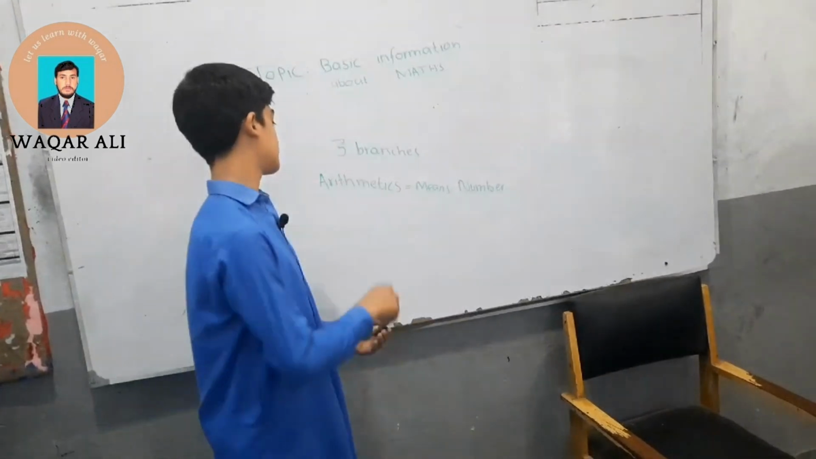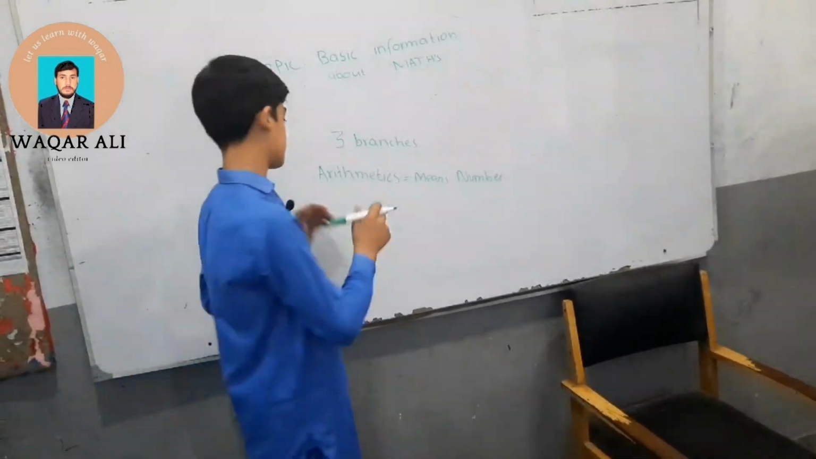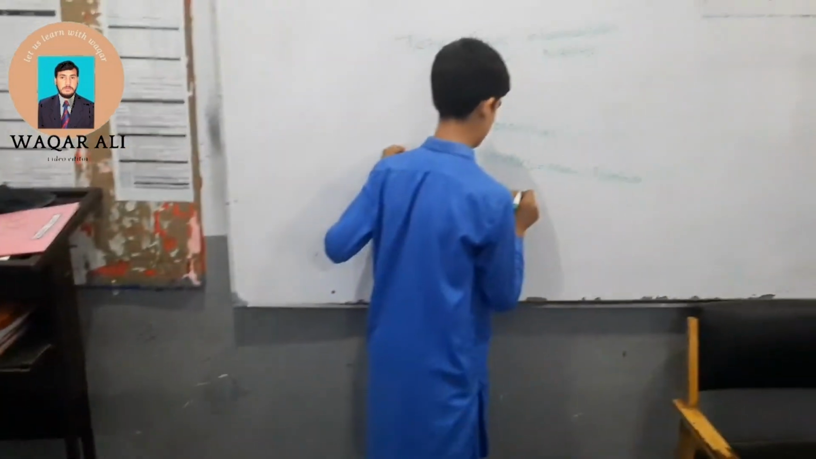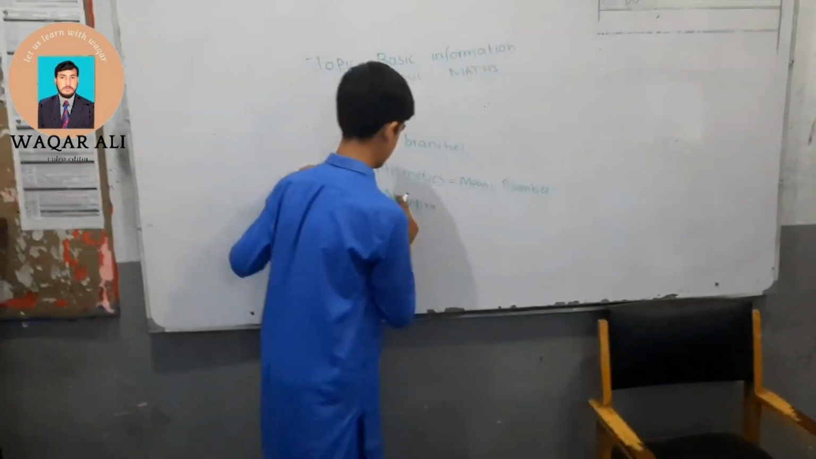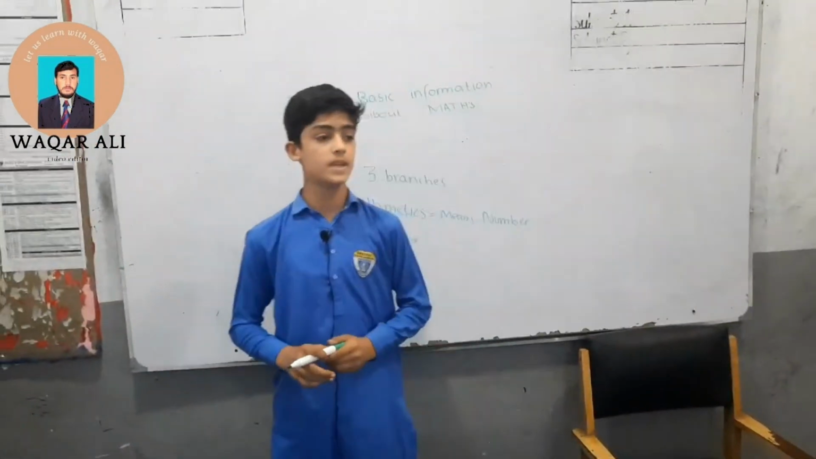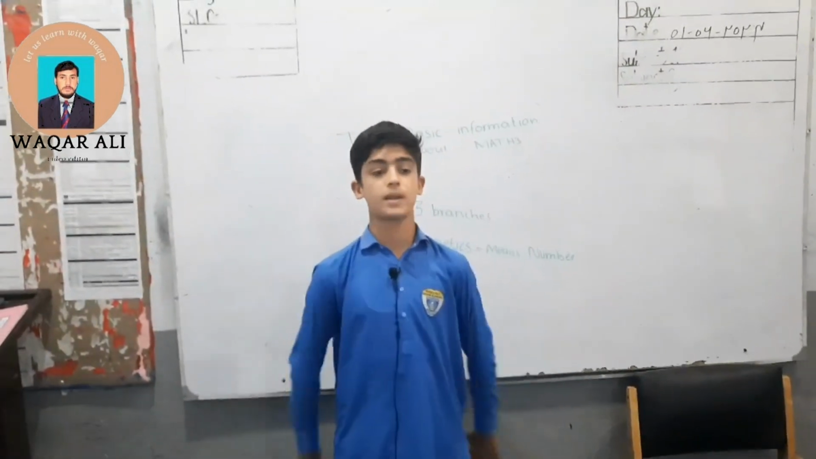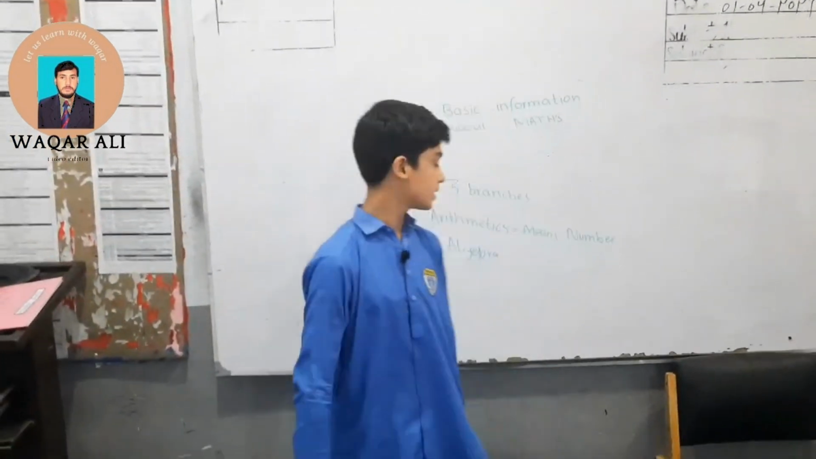And the second branch of maths is algebra. Algebra means reunion of broken parts and the definition of algebra is the combination of numbers, operation and variable, means alphabet. The father of algebra is Muhammad bin Musa al-Khwarizmi.